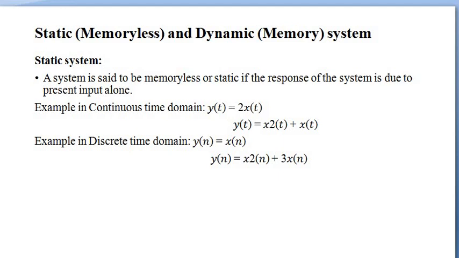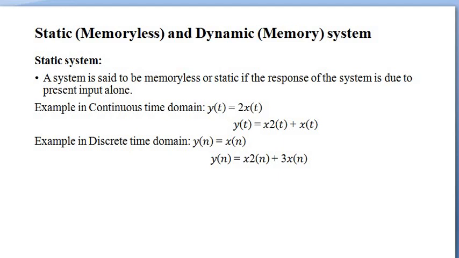Static and dynamic system. Static is also called a memoryless system. Dynamic system is also called a system with memory. A system is said to be memoryless or static if the response of the system is due to the present input alone.